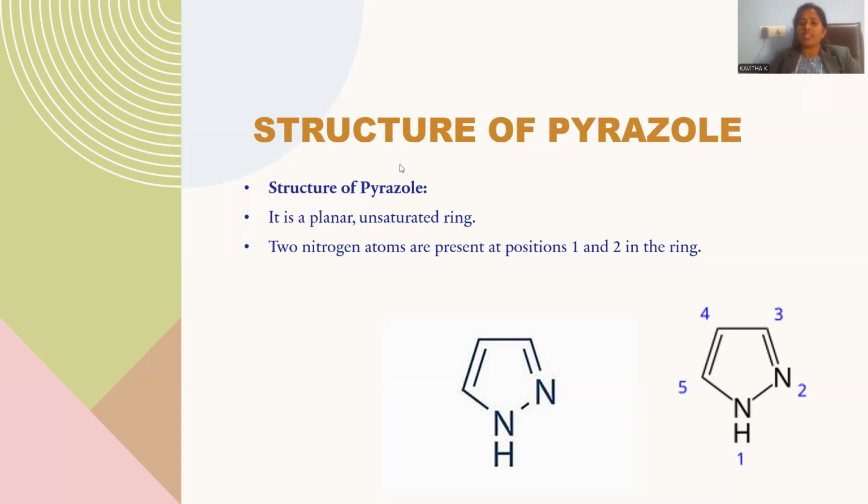Moreover, there is conjugation, with double bonds and single bonds alternatively arranged. Two nitrogens are located within the ring at positions 1 and 2. This is the way the structure of pyrazole is described.